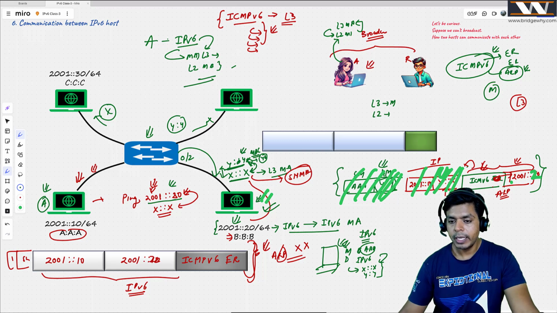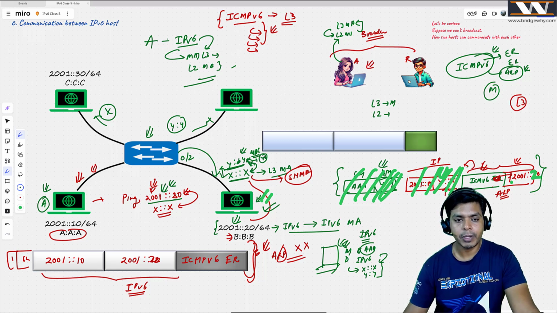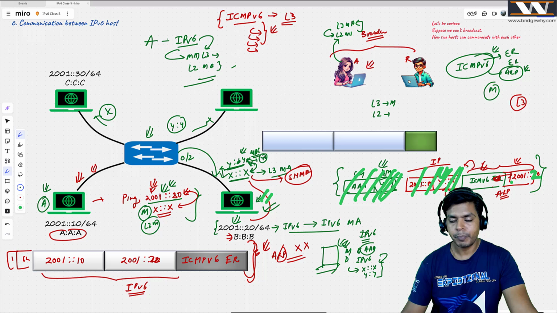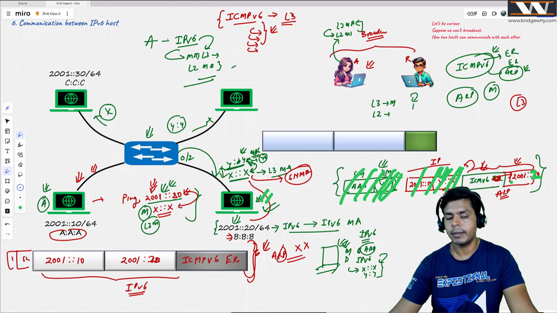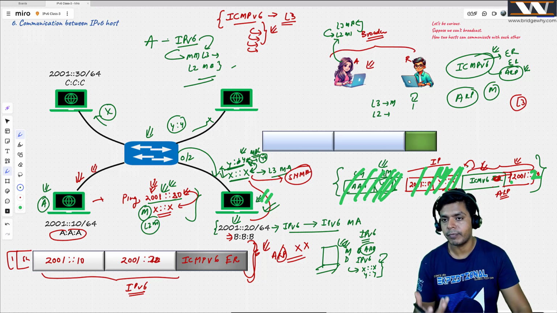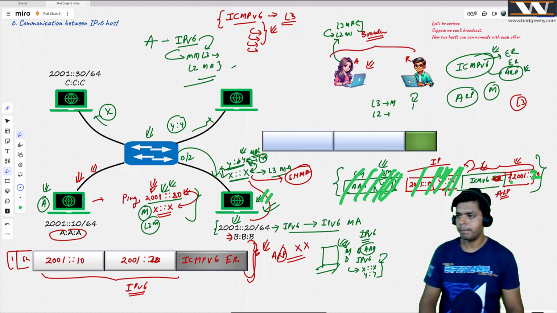By knowing the destination itself, I will know its multicast address that it is listening at, and the layer 2 multicast address also. All this information is with us. Previously, we were broadcasting the ARP message because we did not know where to send it. Here, we exactly know at what multicast address we need to send it.